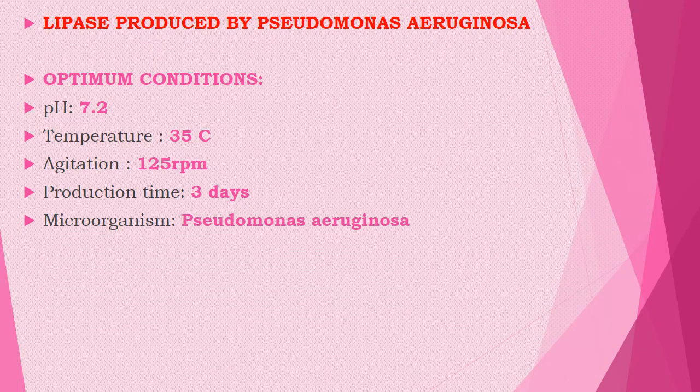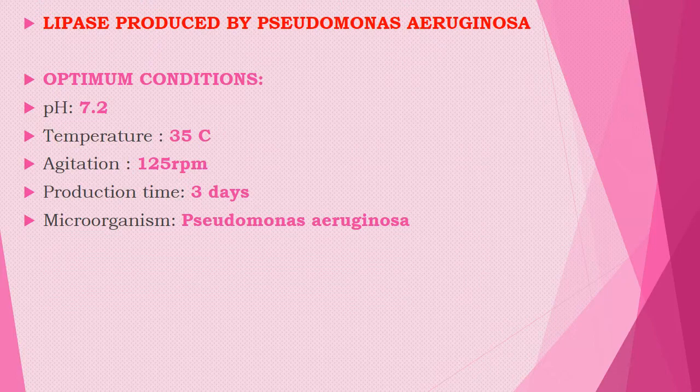Industrial production of lipase. Here we are going to see the specific organism Pseudomonas aeruginosa. When we are talking about industrial production, we have to concentrate on the upstream and downstream processing. The overall production process will be the upstream, and the purification, harvesting and concentrating of your final product, packaging, everything will come under the downstream processing.